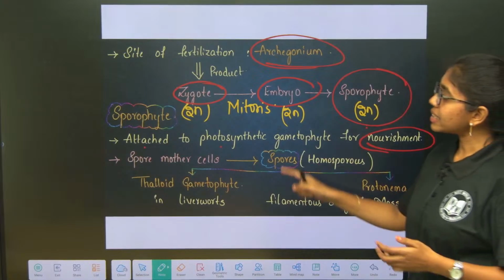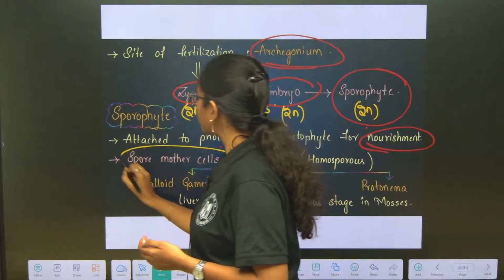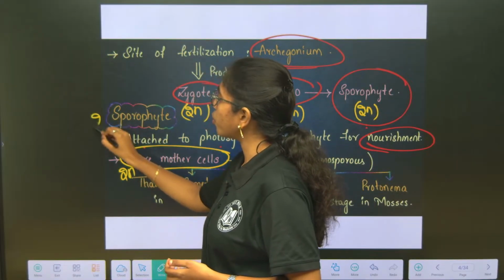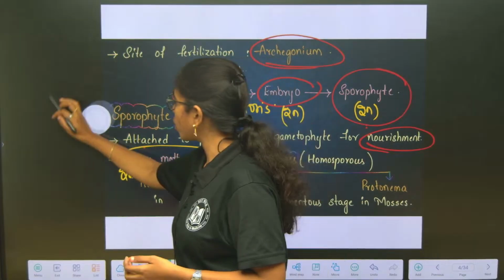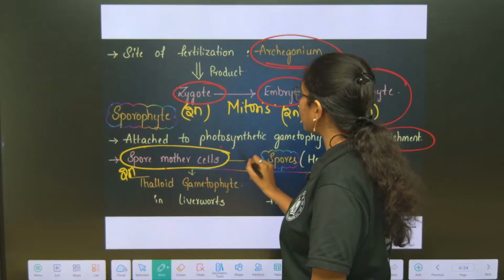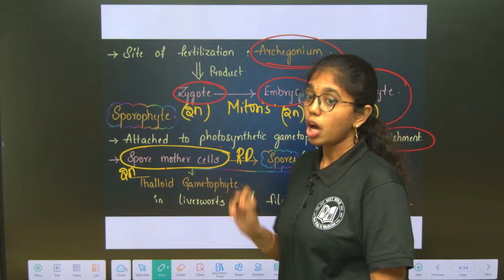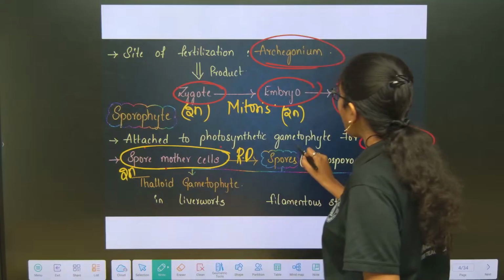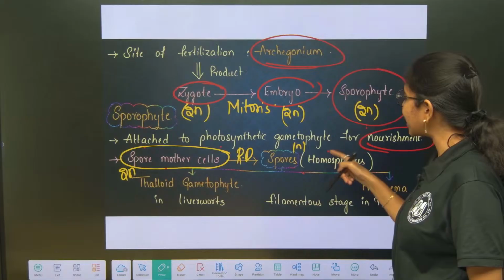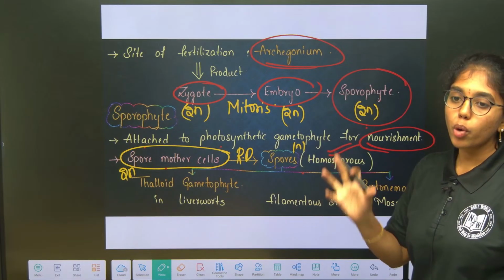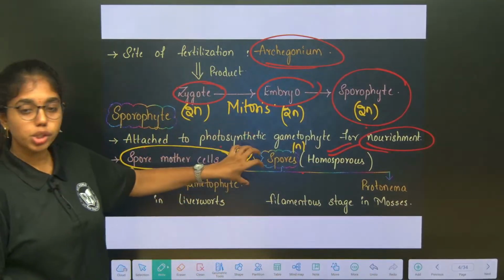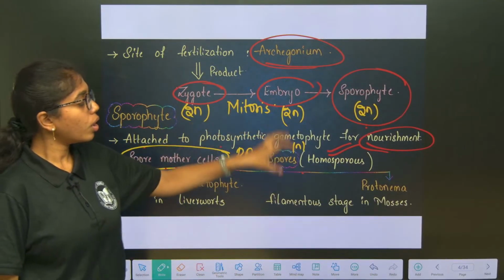Okay. So, inside the sporophyte you can see spore mother cells are present. Spore mother cells are what? Diploid, because sporophyte is diploid. Diploid sporophyte will contain what, beta? Diploid spore mother cells. This diploid spore mother cells will undergo reductional division or meiosis and they will form haploid spores. All the spores are alike. So, you will call it as what condition? Homosporous condition.